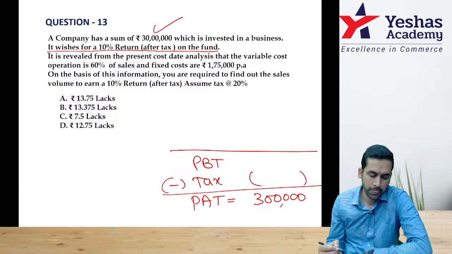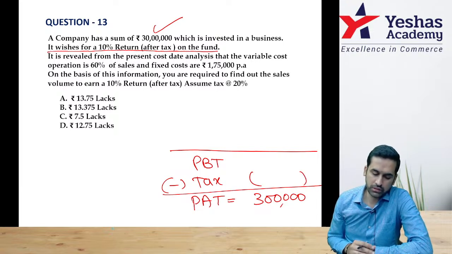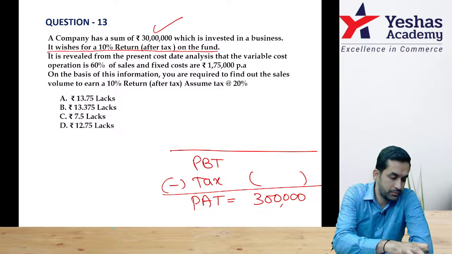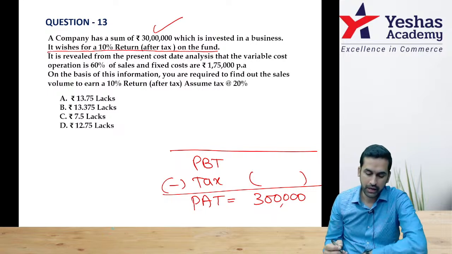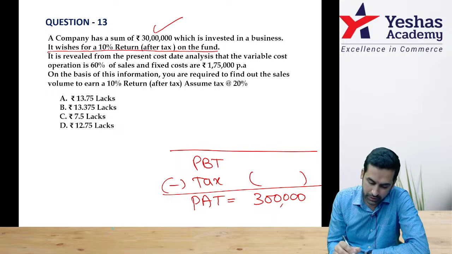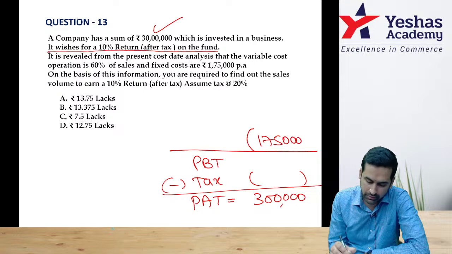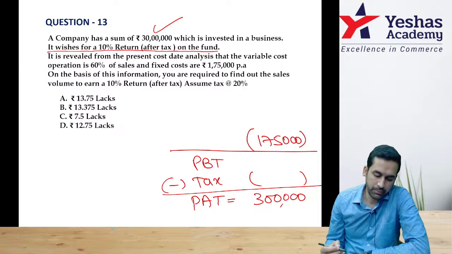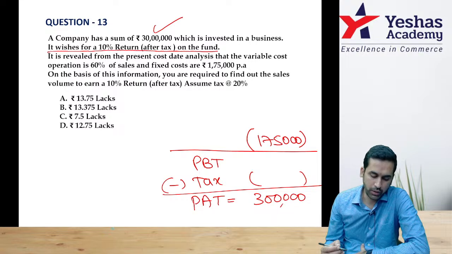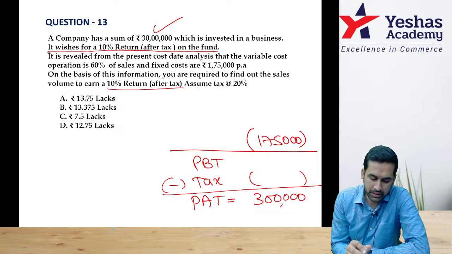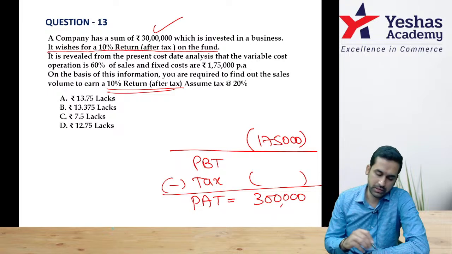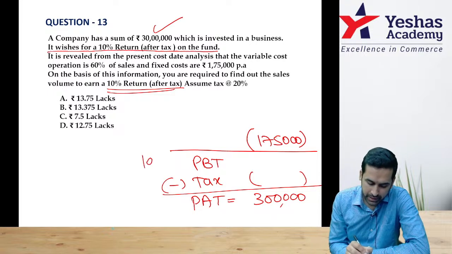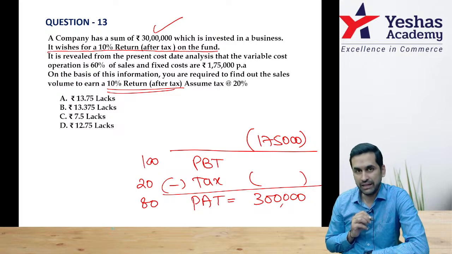It is revealed from the present cost data analysis that variable cost is 60% of sales and fixed cost is 1,75,000. So fixed cost is 175. On the basis of this information, find out the sales volume to earn 10% return after tax, assuming tax is 20%. Now, if PBT is 100, tax itself is 20. That means PAT is 80.